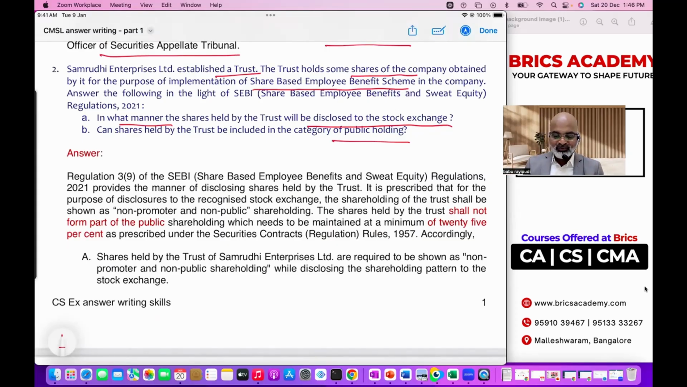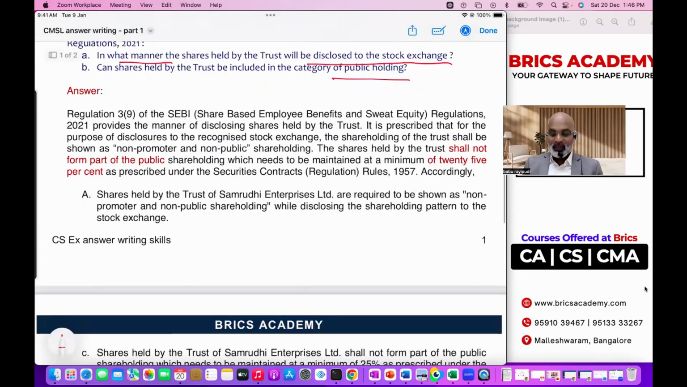That is very important for the starting of the answer. Now it is prescribed that for the purpose of disclosure to the stock exchange, the shareholding of the trust shall be shown as non-promoter, non-public shareholding. That means whatever shares are allocated to the trust which is holding shares for the sake of employees shall not be called public shareholding, but shall be called non-promoter, non-public shareholding. Shares held by the trust shall not form part of public. The regulation clearly says that. If you want, go to that lesson and refer.